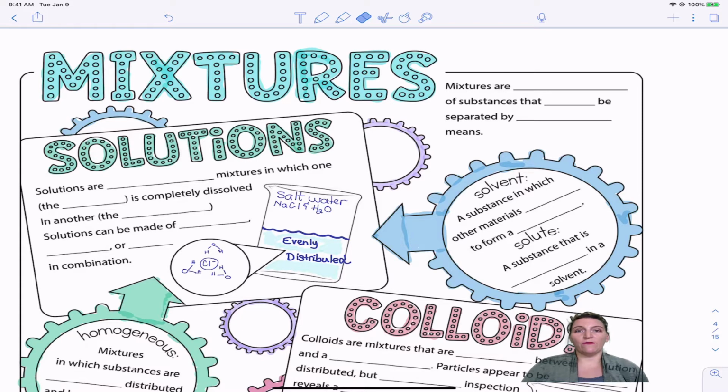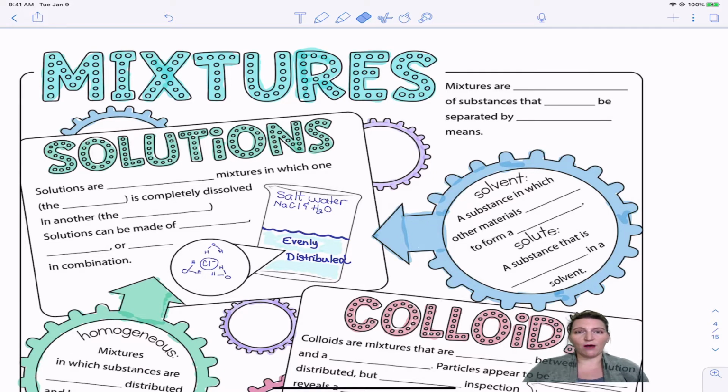So today we're talking about mixtures. All of matter can be classified as either pure substances, which means made of only one type of particle, which could be an ionic compound, a molecule, an atom, or an element, or it could be a mixture. Now we're going to talk about what a mixture is, the different types of mixtures, and then how to separate them. That's what we'll go over today.